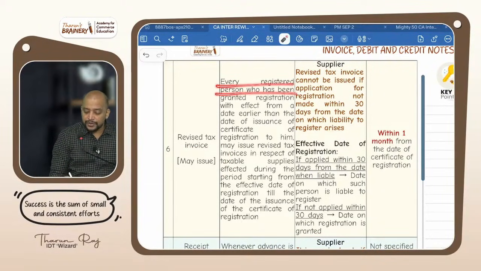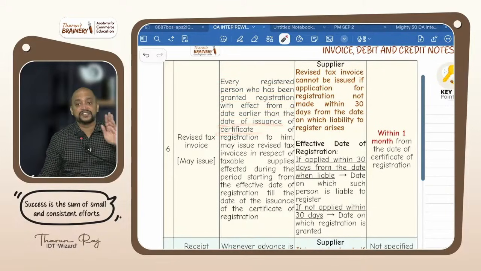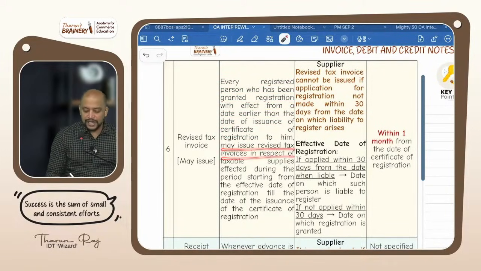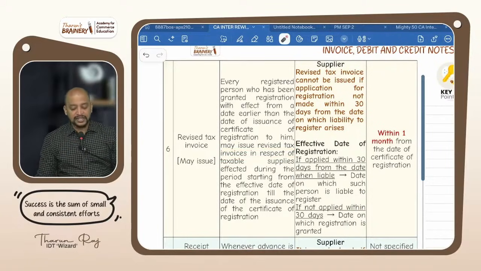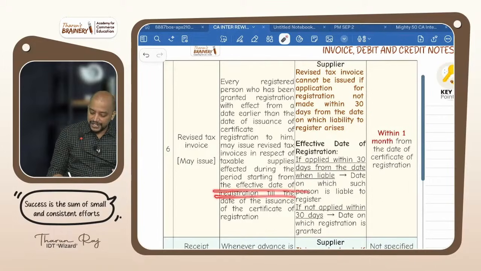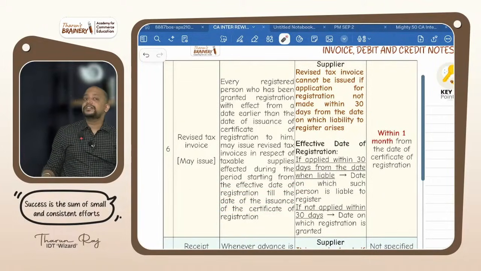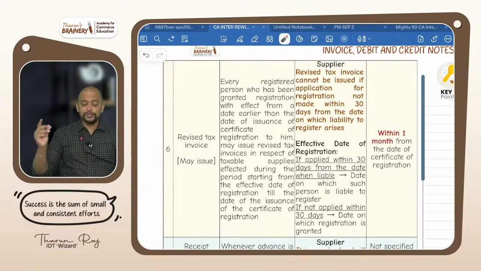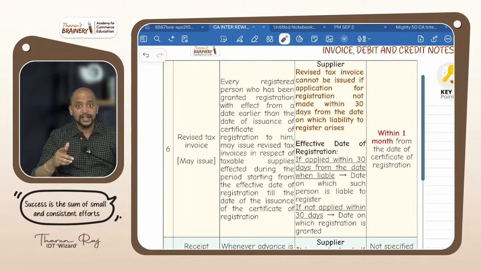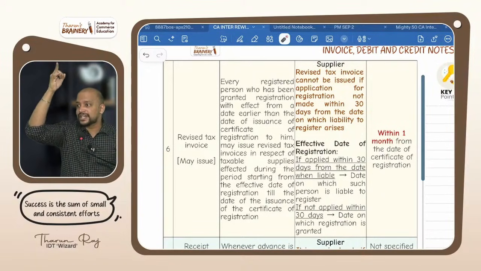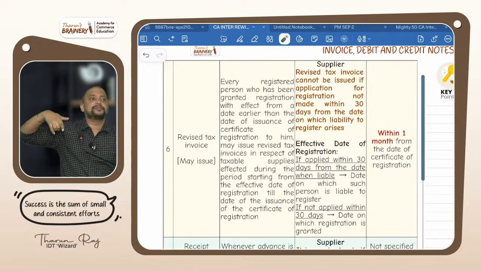Every registered person who has been granted registration with effect from a date earlier than the date of certificate of registration may issue revised tax invoice in respect of taxable supplies during the period starting from effective date of registration till the date of issuance of certificate of registration. What is the effective date of registration? If you make application for registration within 30 days, the date on which you are liable to register is the effective date of registration. Mark it as important.